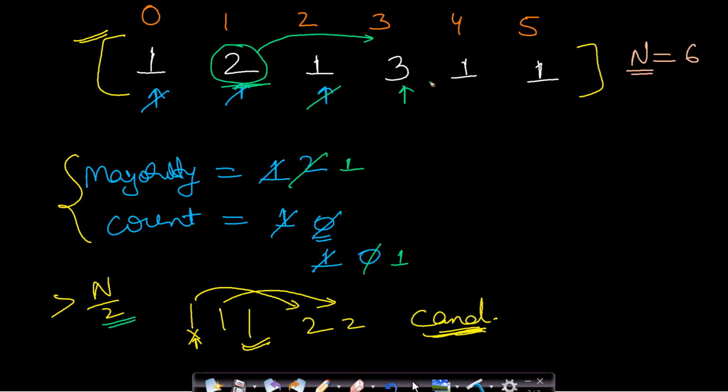So we will be at 3 now. Now 3 is not equal to 1. So we will decrement the count value to 0. Now since count is 0, therefore, we will update the majority element to 3 and update the count value to 1.